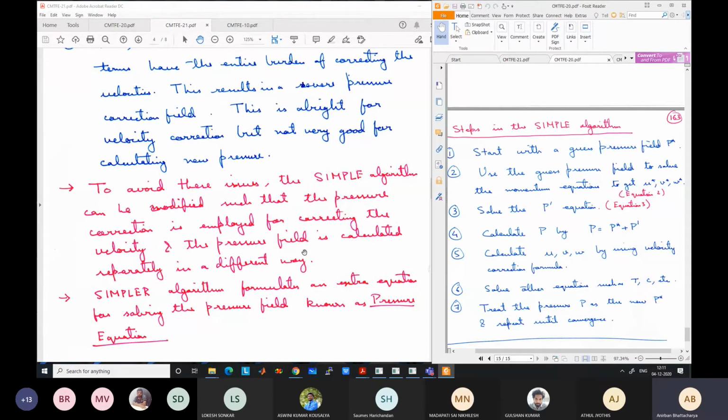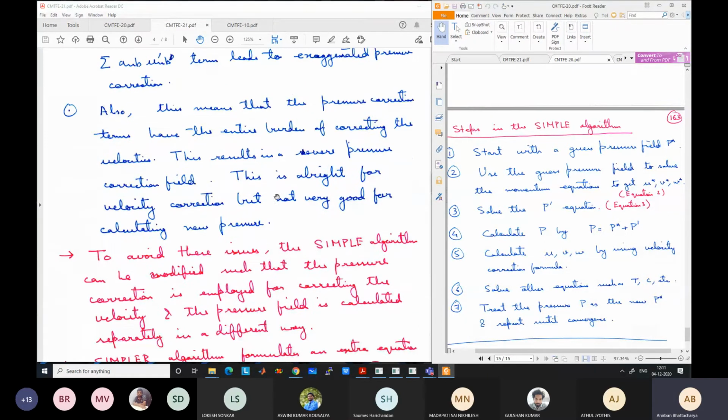If we can directly get the pressure field separately in a different way, not by adding P dash to P star, but use that P dash equation only for velocity correction, then this problem does not arise.